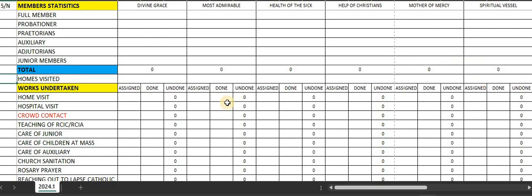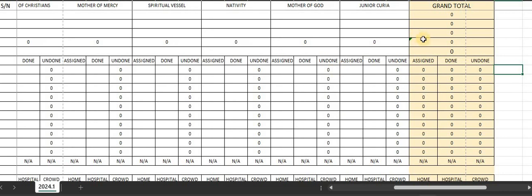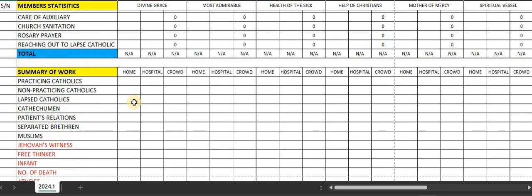And after that, you go to work undertaking under divine grace. You look at home visitation, hospitals. These are the kind of works that are available. At the end of the day, you do the one for most admirable, health of the sick, help of Christians. You come here, finally you have the grand total of the home-to-home visitation assigned and done. This is for hospital, assigned and done, and so on and so forth. All right, so you continue again. Now we have summary of work under divine grace. How many practicing Catholic?